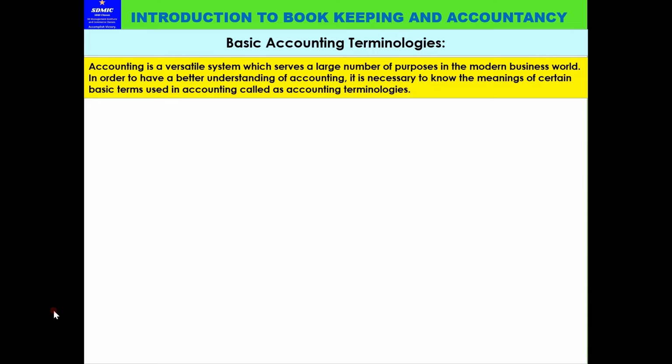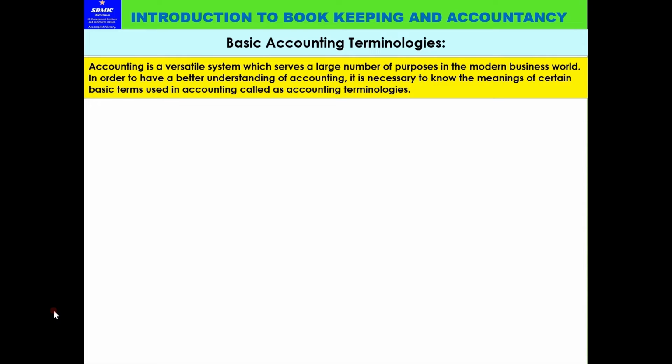In order to have a better understanding of accounting, it is necessary to know the meanings of certain basic terms used in accounting, called accounting terminologies. We discussed this in the previous video, so I am not elaborating, because I want to show some other things in this class. Let us not go into more detail, because it is already discussed.